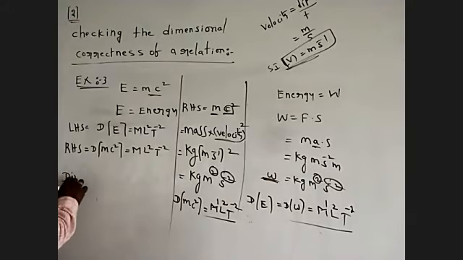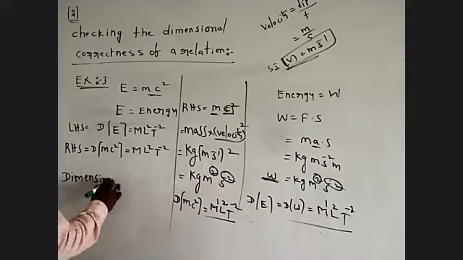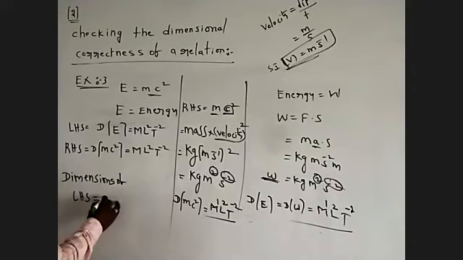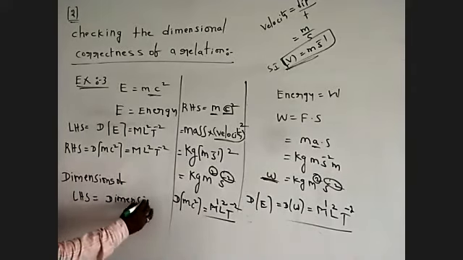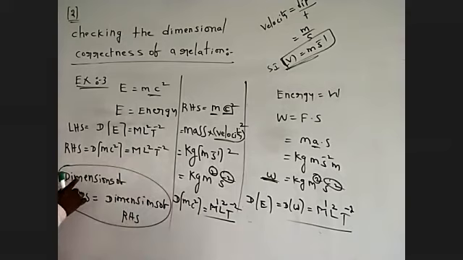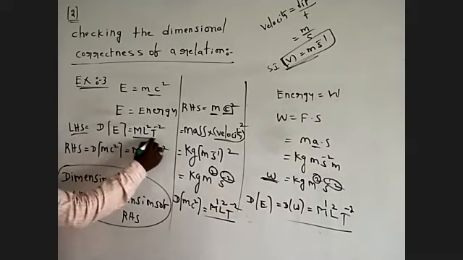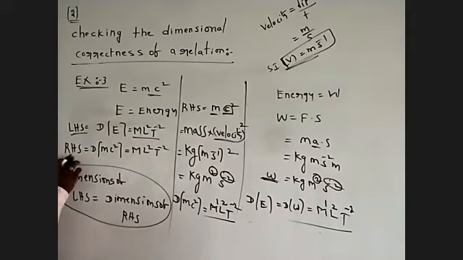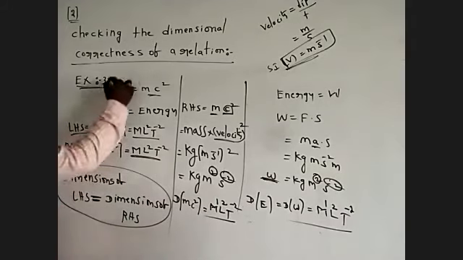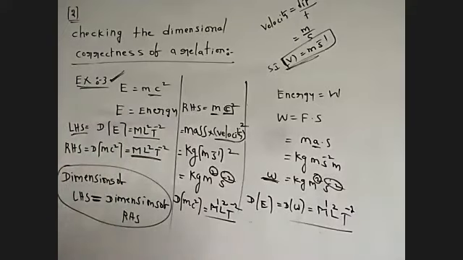Dimensions of the LHS side equal dimensions of the RHS side. This is the condition. Dimensions of LHS is M L square T power of minus 2. Dimensions of RHS is M L square T power of minus 2. Both are equal. This is dimensionally correct. This is the process we are going to do.